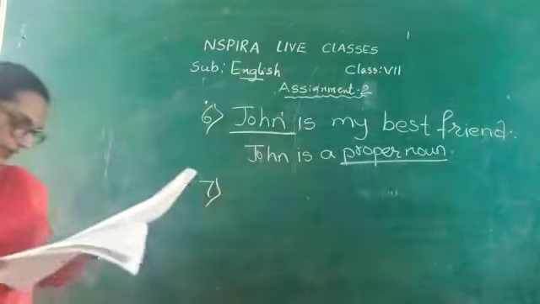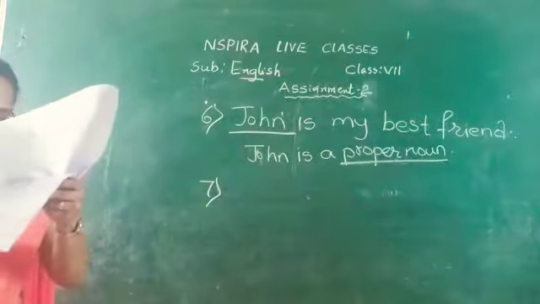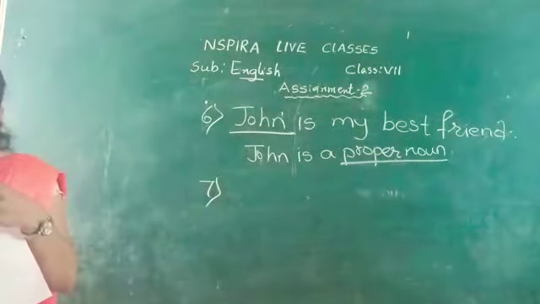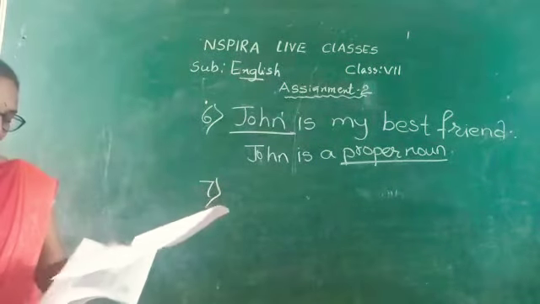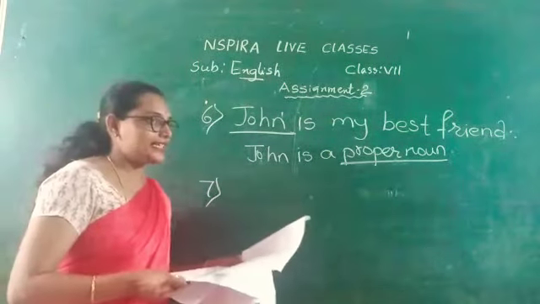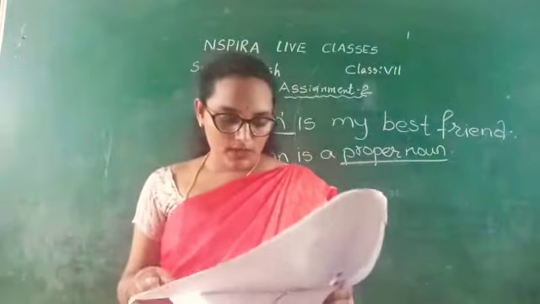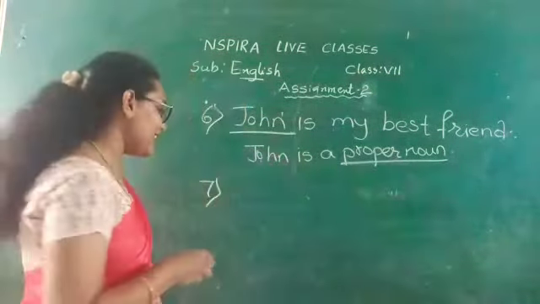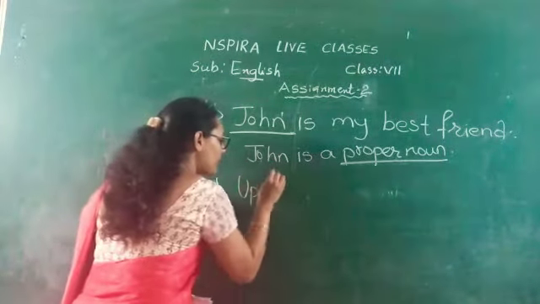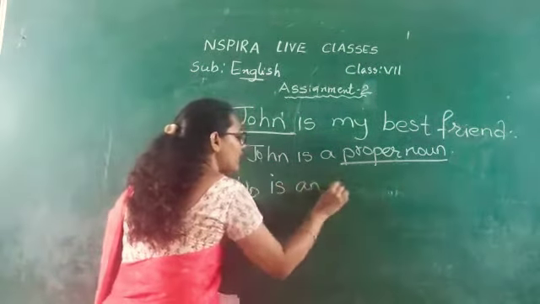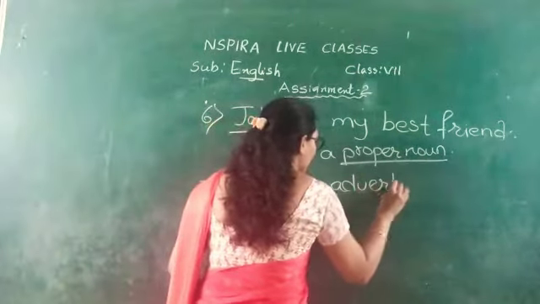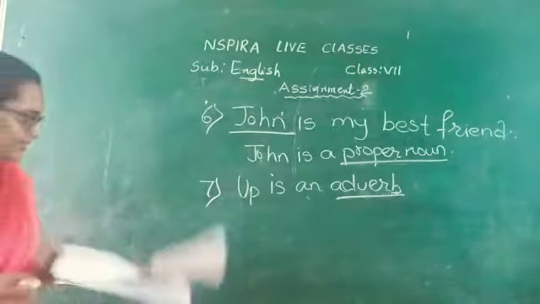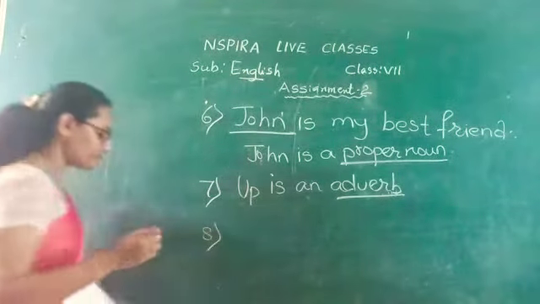Seventh one. See here. She looked up but didn't see anything. In the sentence the word up is the underlined word and it is qualifying the verb looked. So we can say here up is an adverb. Okay, up is an adverb in the sentence.